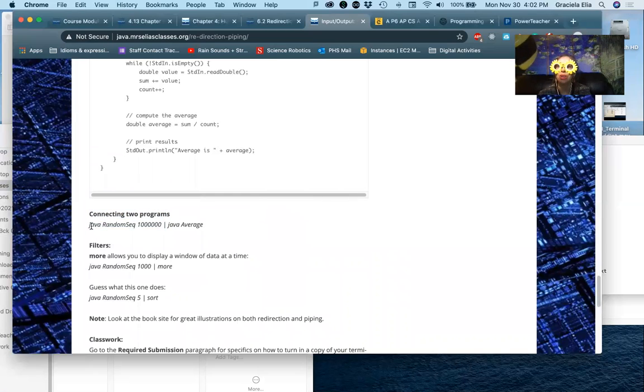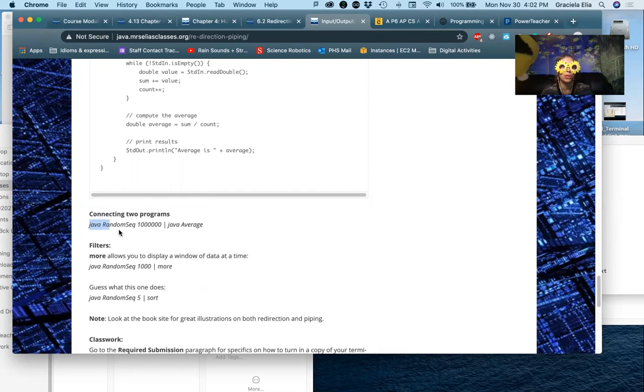If you look at the instructions alone, you realize that it makes sense, right? This is an argument for the random sequence program that creates, how many over here? What is that, a million? Yeah, it looks like a million random numbers from 0 to 1, not including 1. And then we're going to get the average. So the data that comes from this program is being piped into the program average, and then it's going to give you back the actual average of adding a million random numbers between 0 and 1, not including 1. So how do we do that?